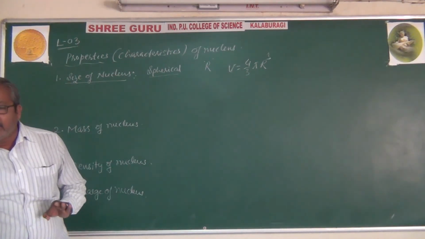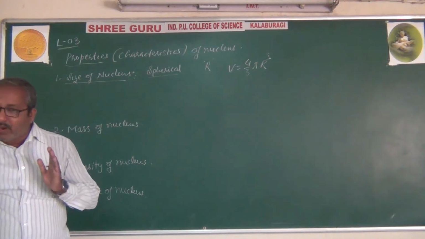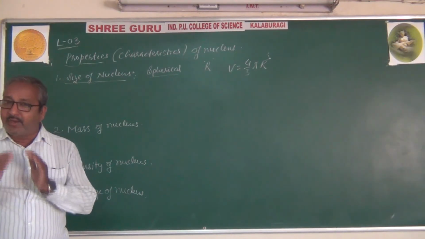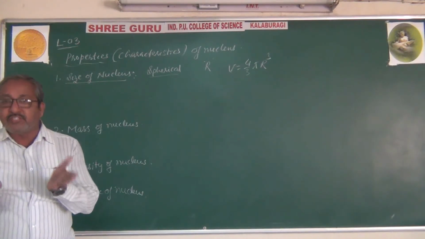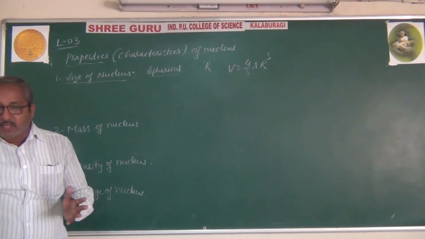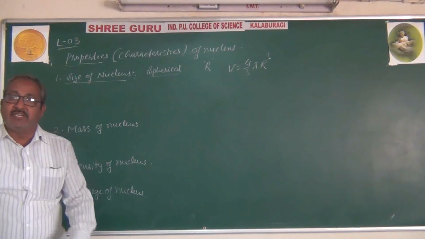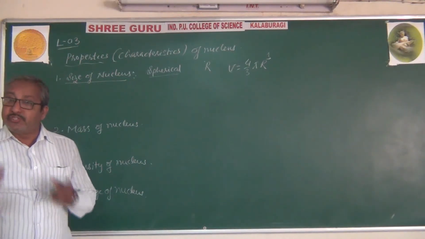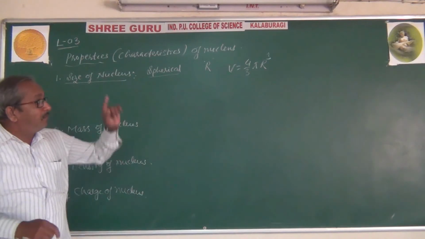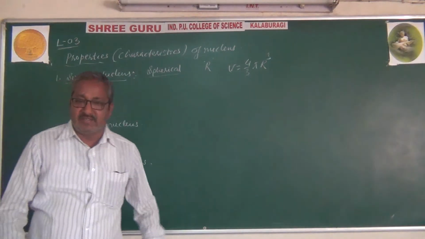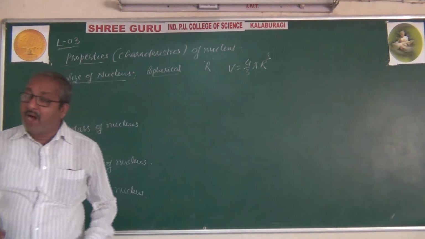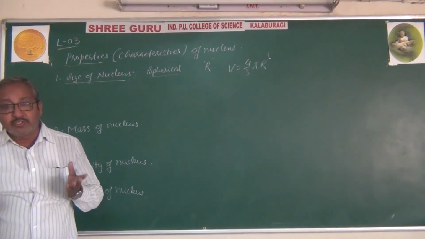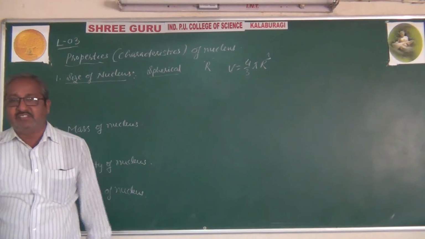And as the volume of the sphere increases, the quantity of substance also increases. As the quantity of substance increases, the volume of that substance also increases. Similar to that, as the mass number of the nucleus increases, the volume also increases.